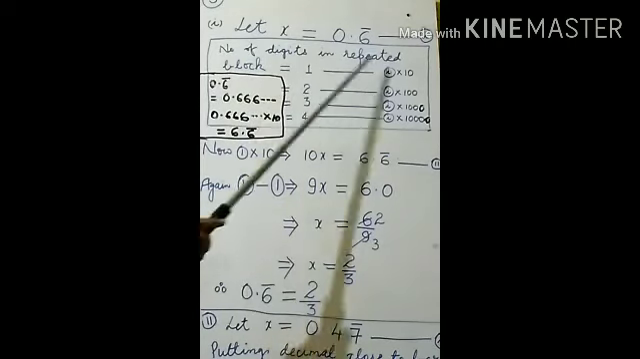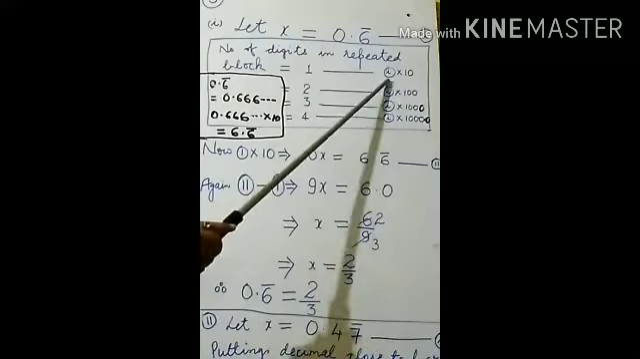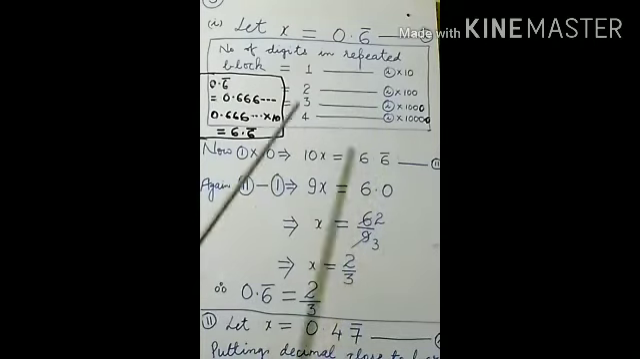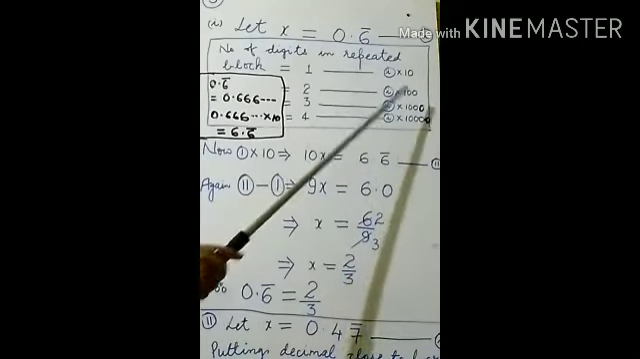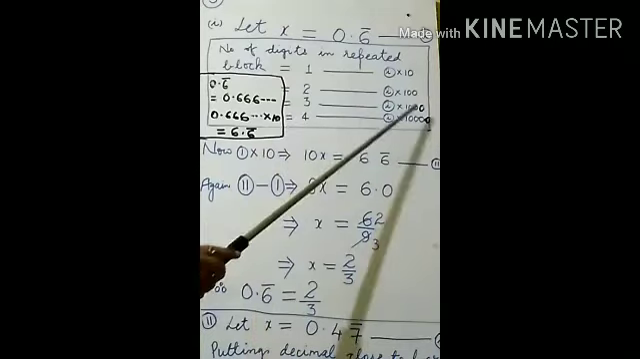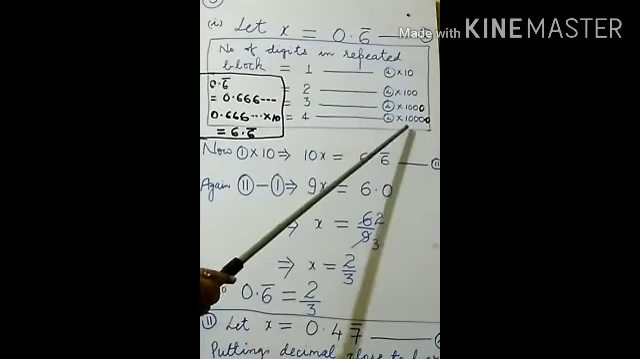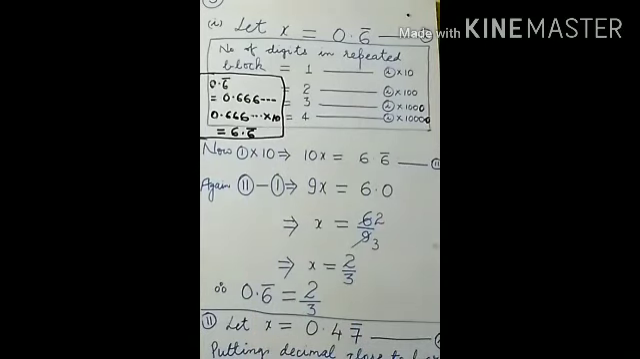If the number of digits in the repeated block is 1, that equation will be multiplied by 10. 2 digits, multiplied by 100. 3 digits, multiplied by 1000. 4 digits, multiplied by 10,000. So this total work in this box is only for mind work. You have to think in your mind.